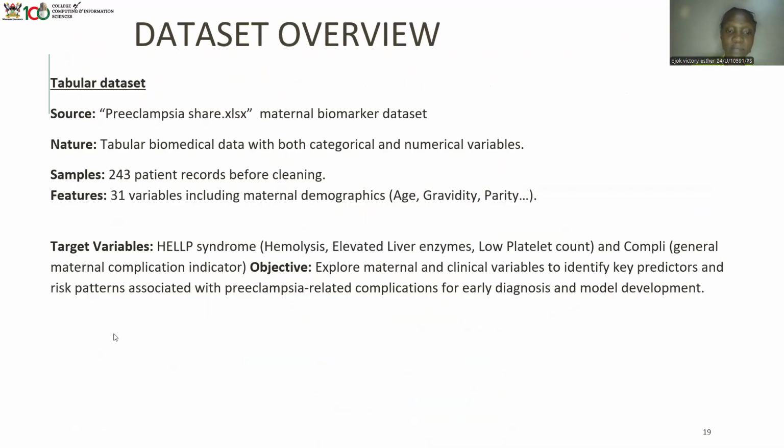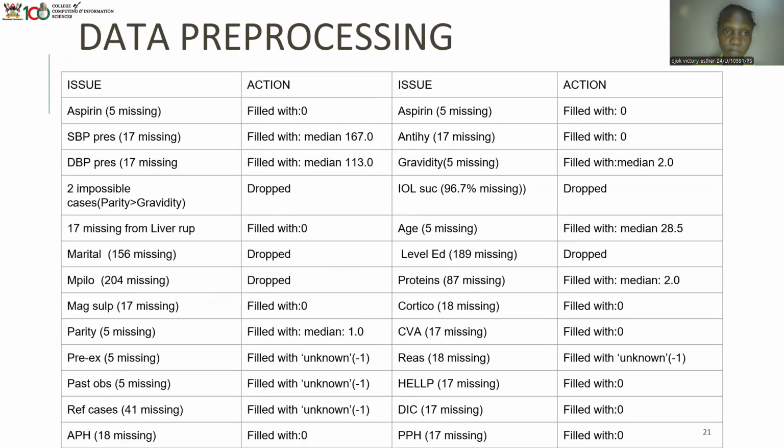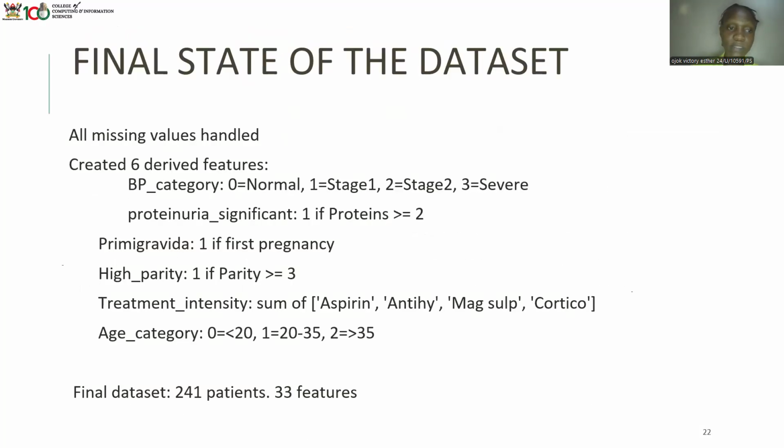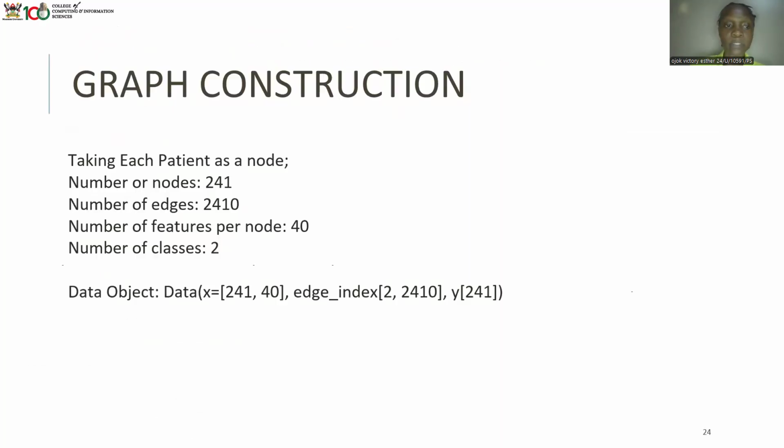So we cleaned and encoded the data. We did the data pre-processing, and then because our data set was relatively small, we did some feature engineering to allow our GNNs to perform more effectively. That's how we did it. And then this is the feature importance. That was our graph construction.